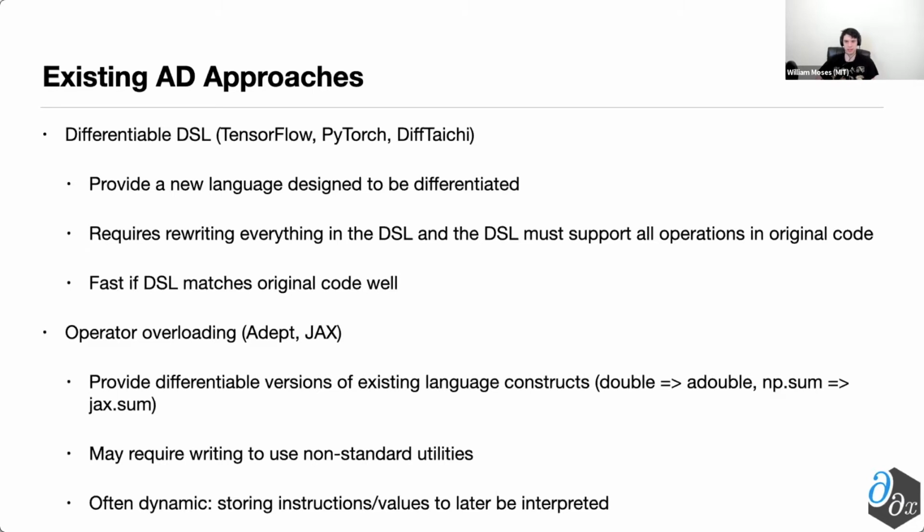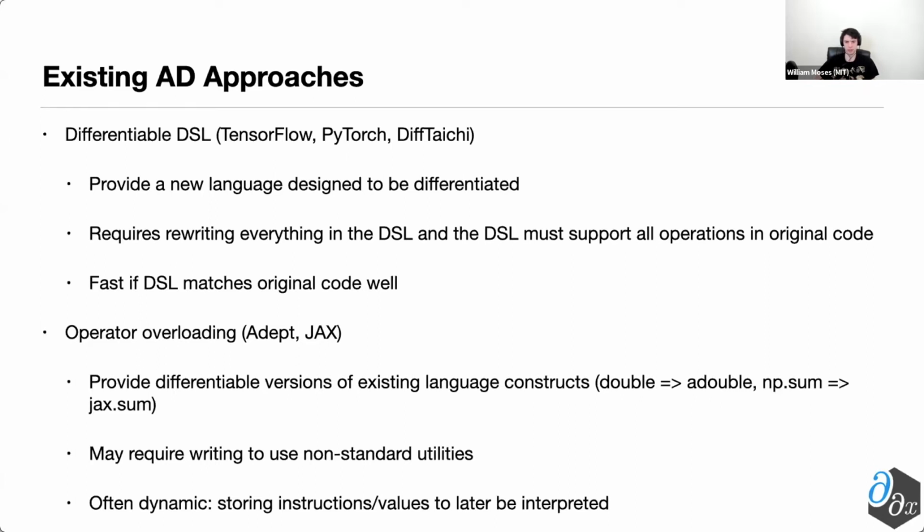Similarly, inside of JAX, it replaces the common library NumPy, a numpy.sum with a jax.sum. Of course, all of these additional libraries or operator overload template parameters may require rewriting the code to, first of all, use these new variants of the standard utilities. But in addition, for instance, in JAX, it may not support all of the existing NumPy operators, or for instance, in Adept, it might not support a sign or some specific variant of a double, and thus you would have to rewrite your code to make sure to use the subset of the language supported by the operator overloading tool.